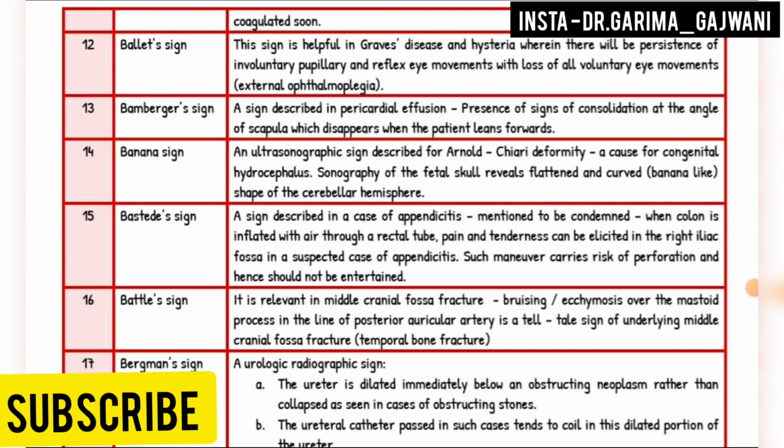Next is the Ballet sign. This sign is helpful in Graves' disease and hysteria, wherein there is persistence of involuntary pupillary and reflex eye movements with the loss of all voluntary eye movements, external ophthalmoplegia.